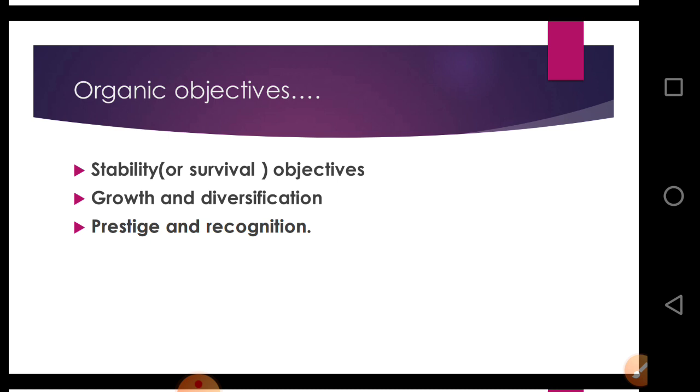A business enterprise can stand on its own feet for survival and growth only if it provides useful goods and services to the society. Therefore, the organic objectives are stability or survival objectives. This means the maintenance of a firm's competitive position. A business organization should try to create a demand for its products so it is able to produce profit. Stability or survival means to survive in the market, the businessman should create demand in the market.